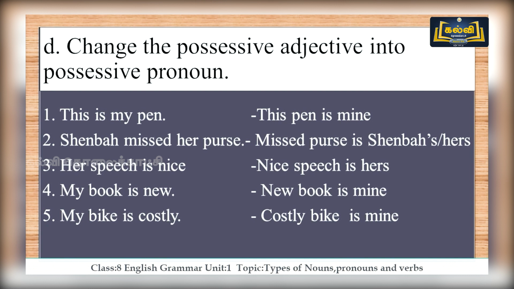Her speech is nice. Nice speech is hers. My book is new. New book is mine. My bike is costly. Costly bike is mine. This is how you interchange possessive adjectives into possessive pronouns.